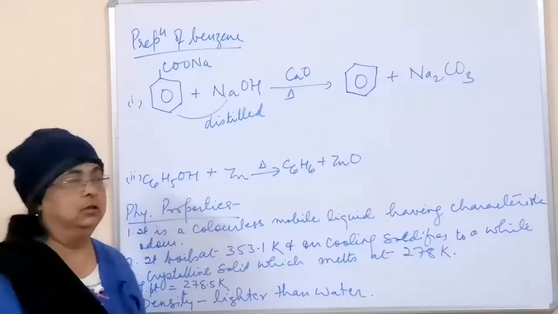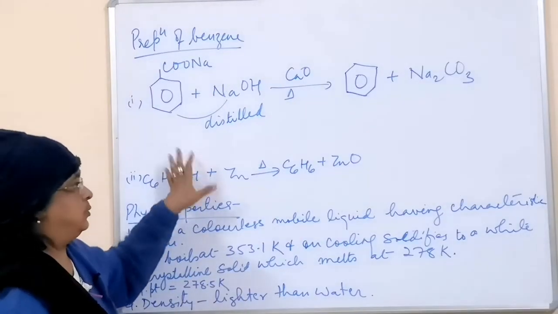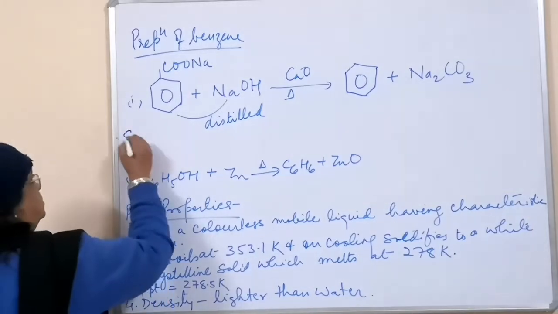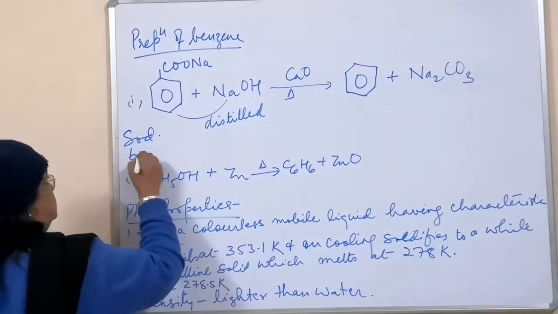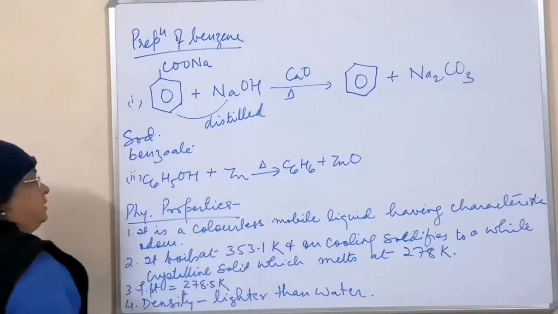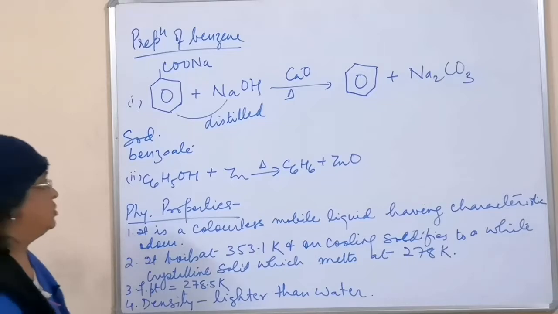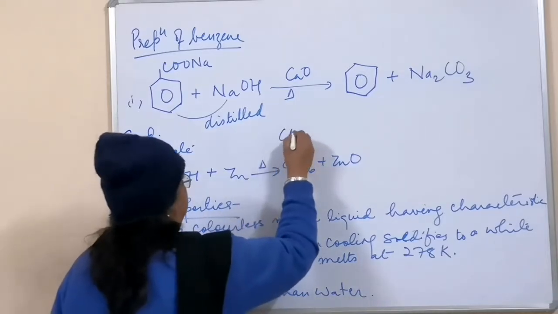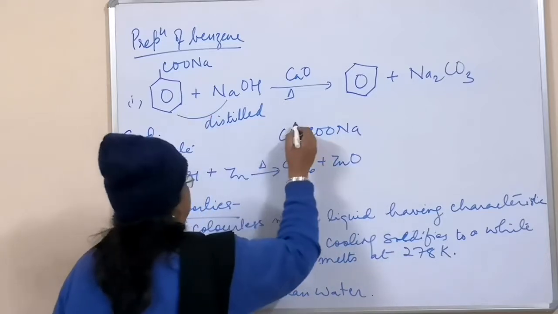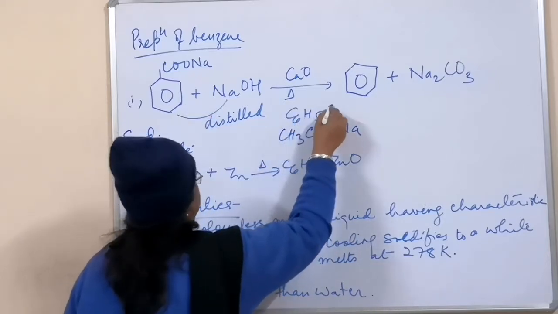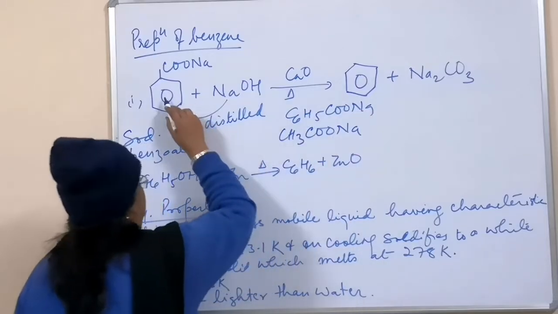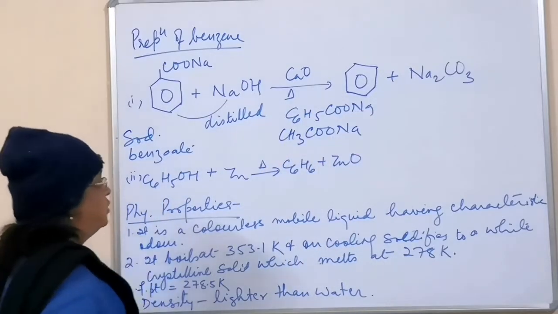You know benzene. These both are laboratory methods. This compound is sodium benzoate. This is just like the alkane methane as we have prepared. If you remember, we had CH3COONa, sodium acetate, and this compound is C6H5COONa, sodium benzoate, whichever way you write it.